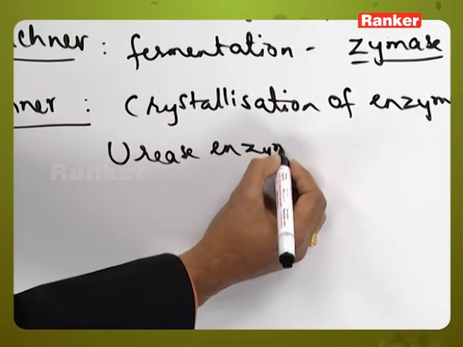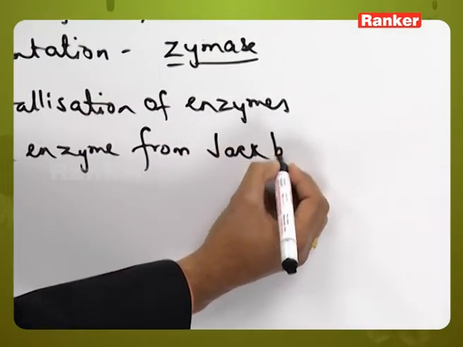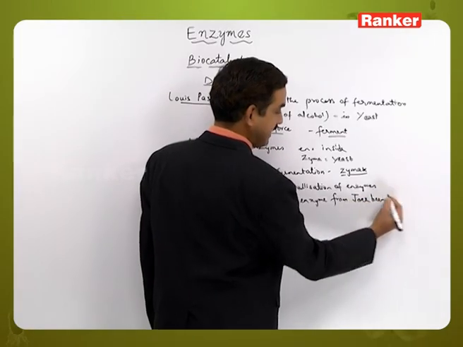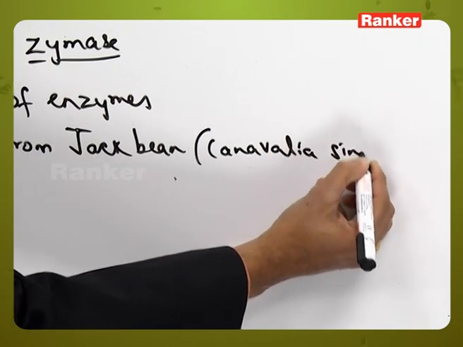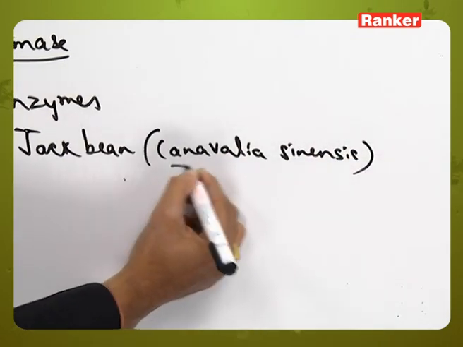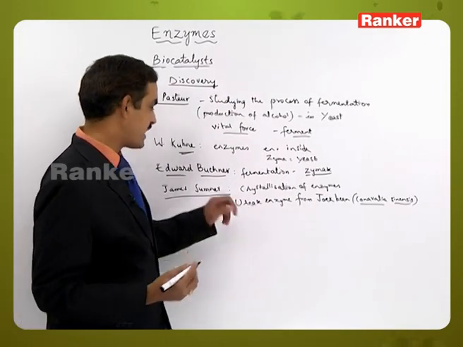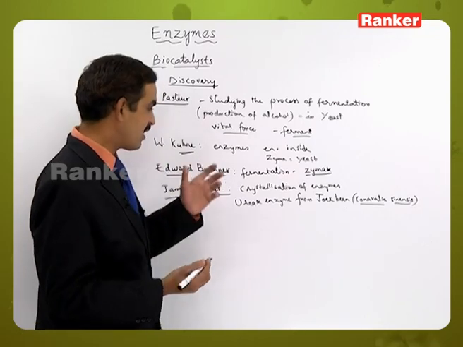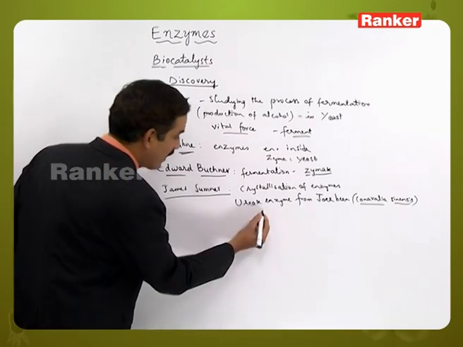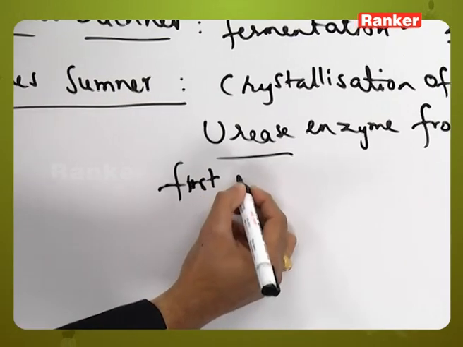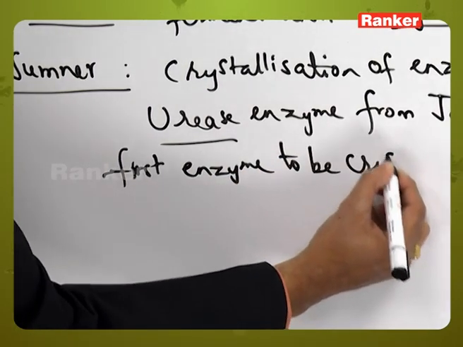This urease enzyme was extracted from jack bean, whose scientific name is Canavalia ensiformis. After extracting urease from the jack bean, he converted it into crystal form, that is, crystallized the enzyme. So urease is the first enzyme to be crystallized.